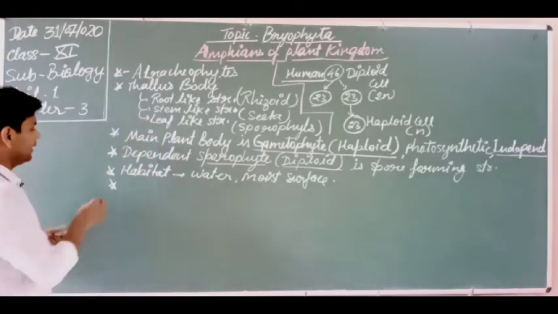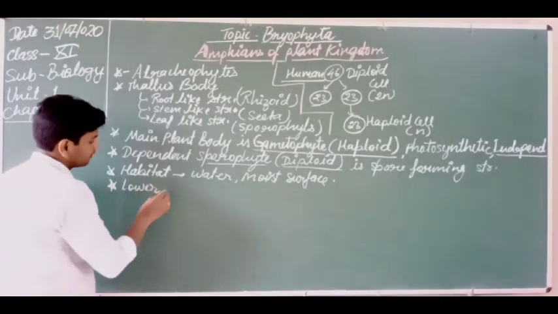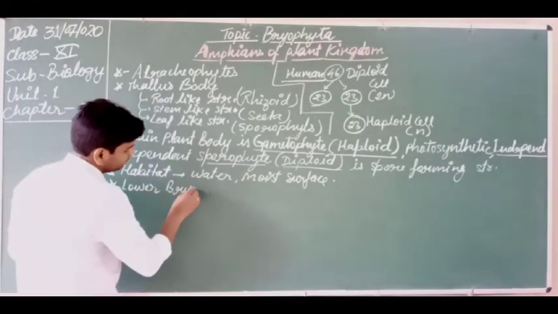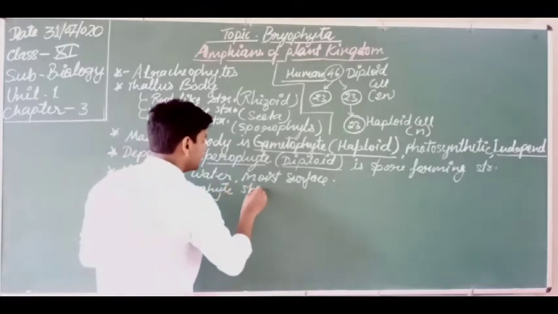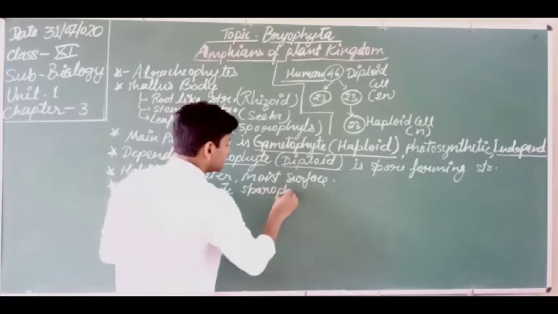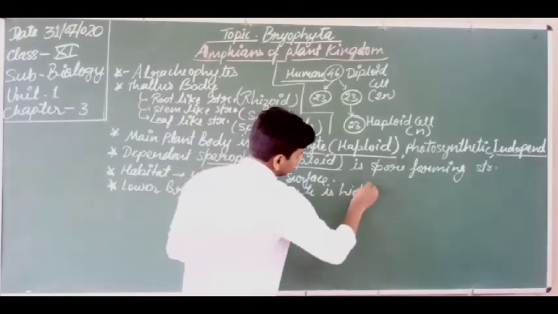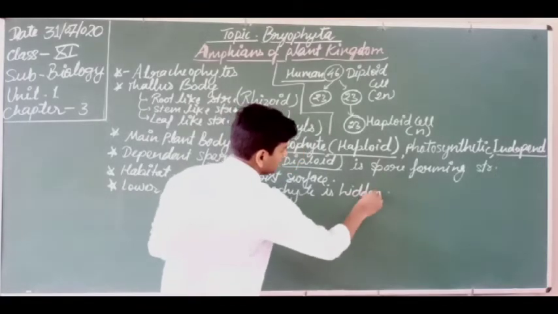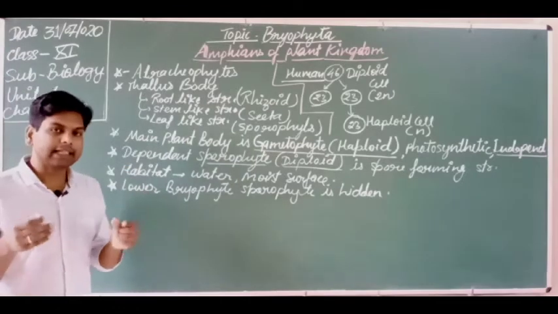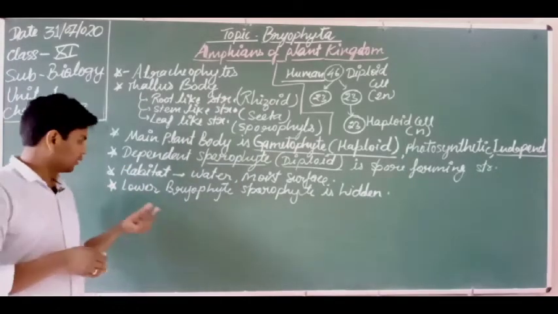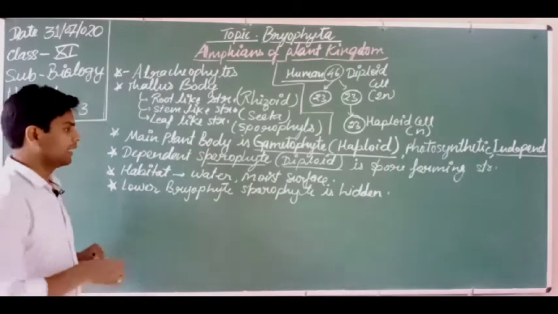Next, their body structure, which we have discussed. In lower bryophytes, the sporophyte is hidden. Where is it hidden? It is hidden inside the gametophyte. So in lower bryophytes the sporophyte is hidden, but in the case of mosses,